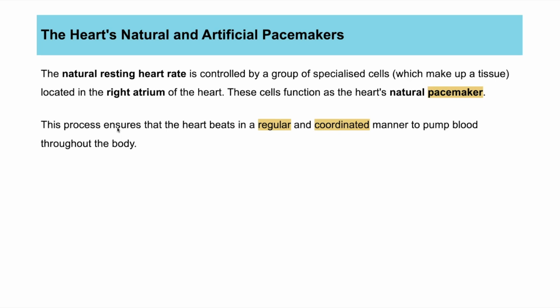It's this wave of electricity goes across the heart, and that is what causes the heart muscle to contract. And the frequency, so how quickly the pacemaker cells release this wave of electrical impulse across the heart, is what determines how quickly your heart beats.